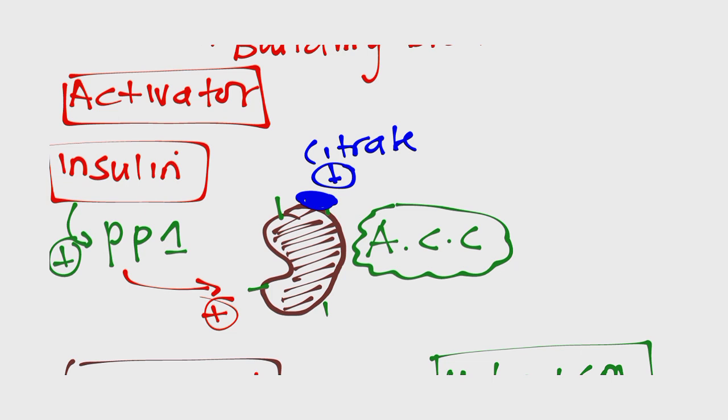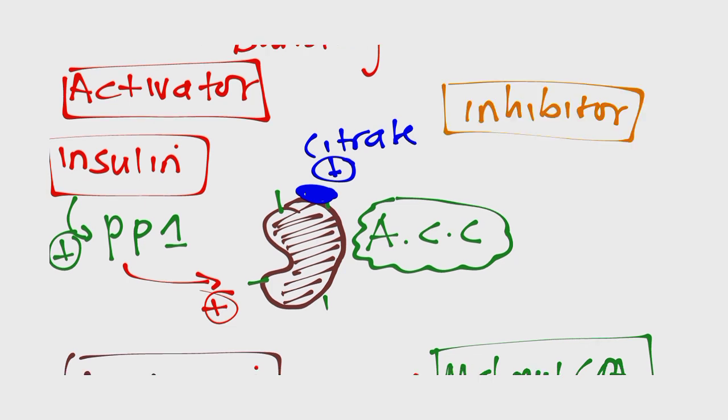Now, what is going to inhibit this enzyme? We have mainly glucagon. Glucagon is a catabolic hormone, and it is produced when you're starving. During prolonged starvation, you're going to be producing a lot of glucagon. Glucagon promotes breakdown of biomolecules. So when you're starving, we don't have acetyl-CoA.